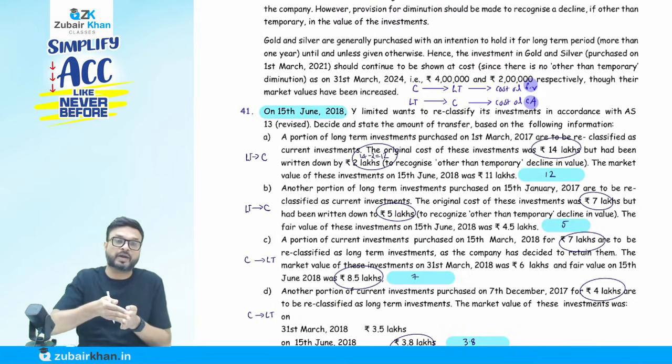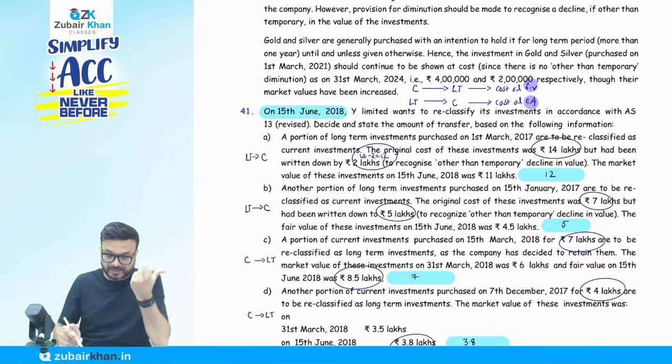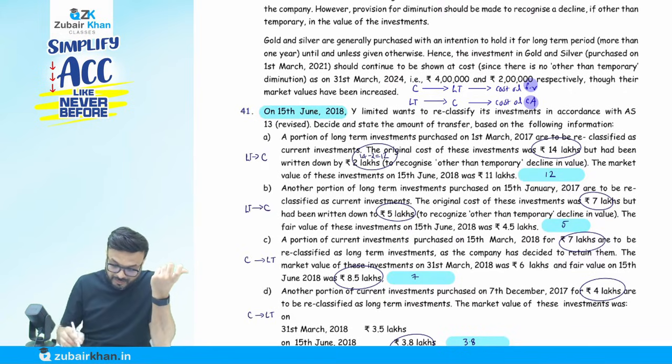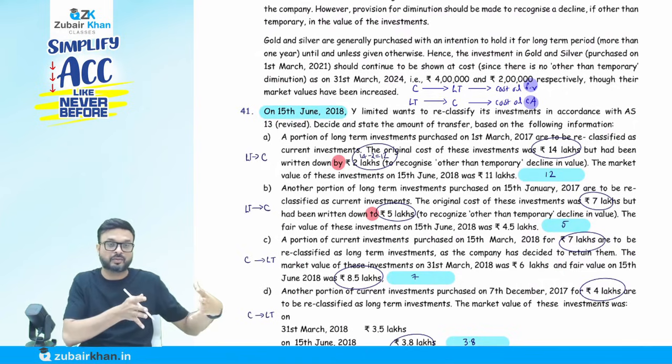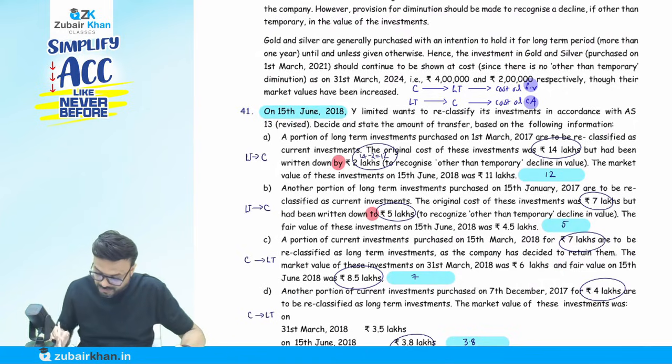They have reduced to 5 lakh. It means the book value is 5. Understand the basic difference here: one says "reduced by" and the other says "reduced to". Reduced by means they reduce the value by 2 lakh. Reduced to means the value is now at 5 lakh. So the cost is 7 lakh and the book value is 5 lakh. Whichever is lower, 5. So reclassification will be done at 5 lakh.